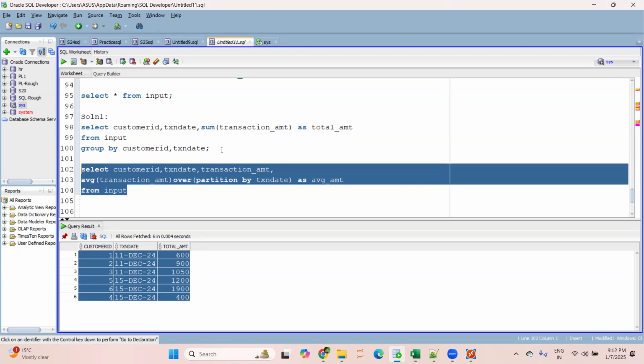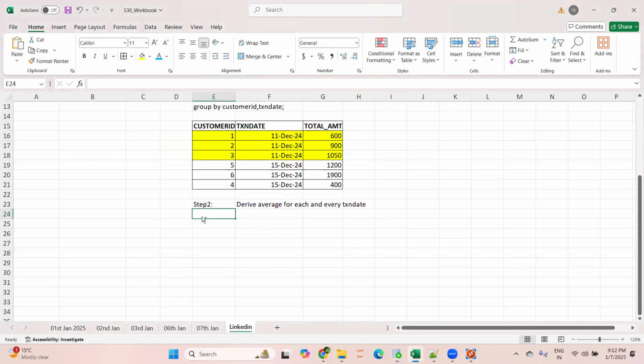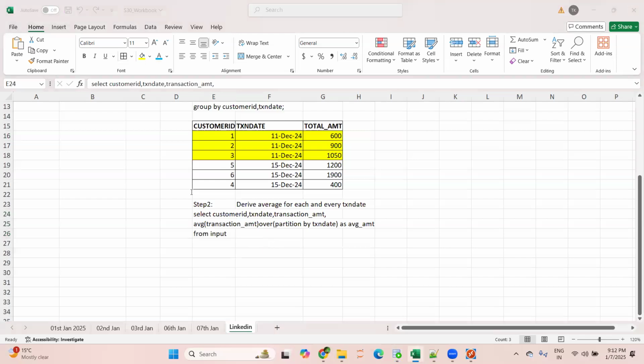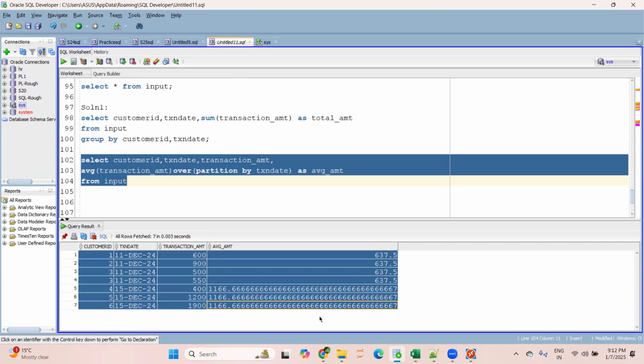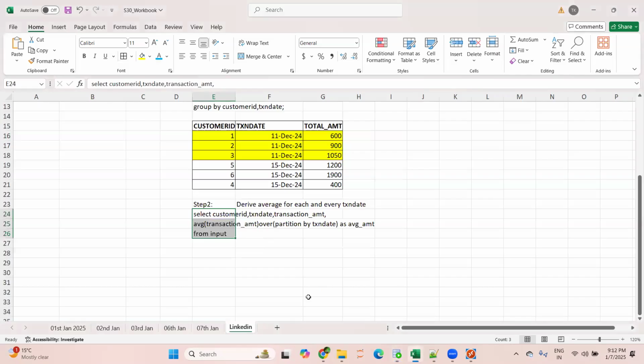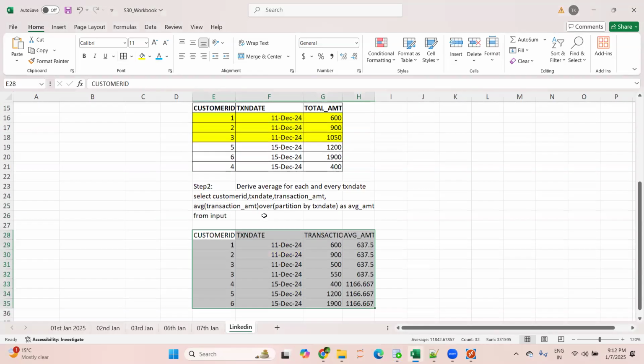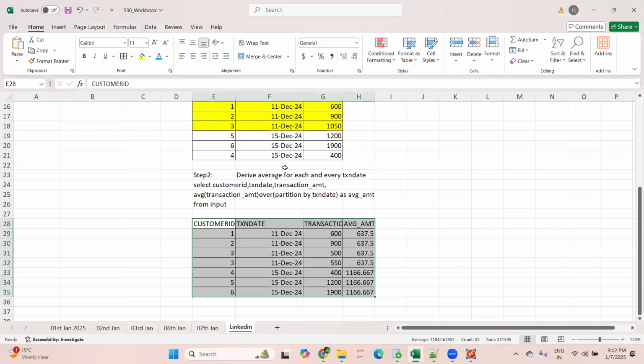Now let's try to understand. Maybe this might be new for a few of you, how this is getting executed. So this is the query. For this query, this is the output. Maybe we can round it off, I'm not rounding it. Let's try to understand how we're getting this.